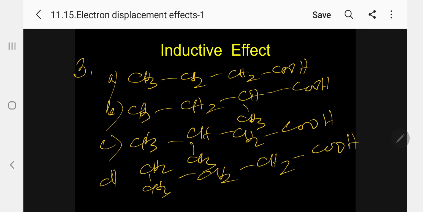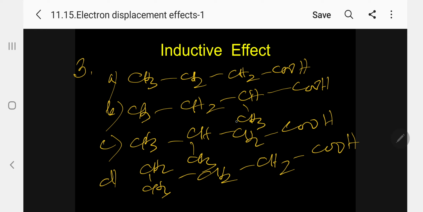There are 4 options. The question is, which one among the following is more acidic, which one is least acidic, the correct increasing order of acidity, the correct decreasing order of acidity. 4 questions. So we have to first find out which is more acidic.